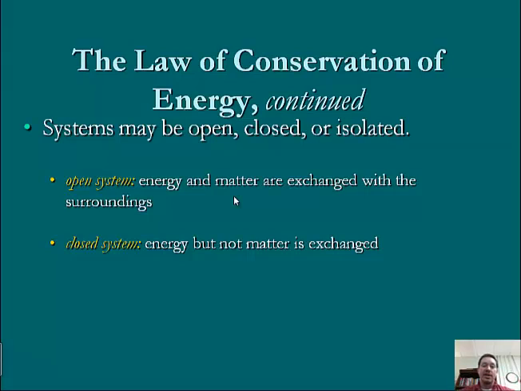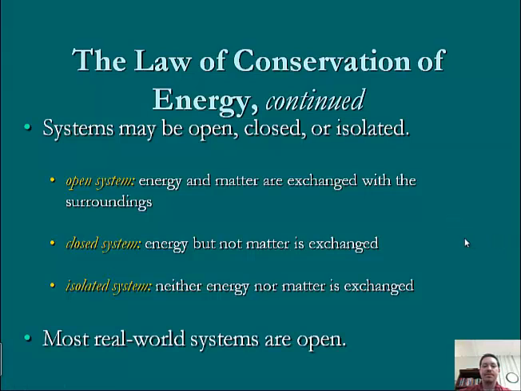So there's an example of the energy being exchanged with the outside environment, but whatever's going on with that reaction besides the heat is going to be in that jar. And then we can talk about isolated systems, so neither energy nor matter can be exchanged in these cases. And obviously most real-world systems are going to be open, so it's hard to separate the environmental factors from the system.